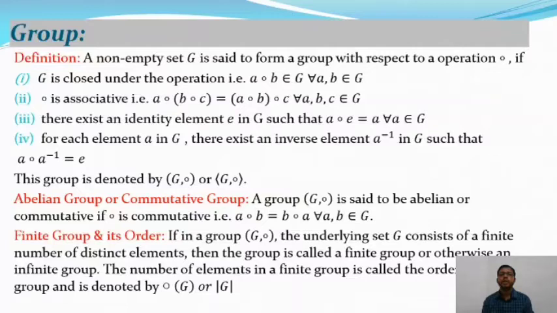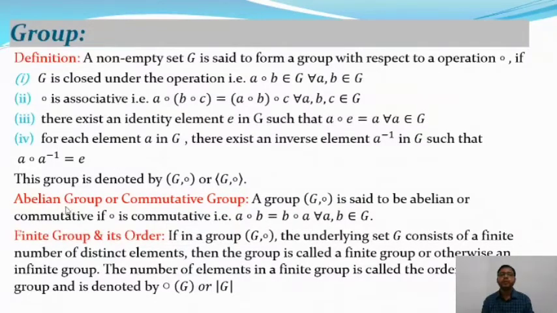For each element a in G, there exists an inverse element a inverse in G such that a composition a inverse is equal to e. And this group is denoted by (G, composition) within brackets, or G composition within angle brackets. That is the definition of a group.